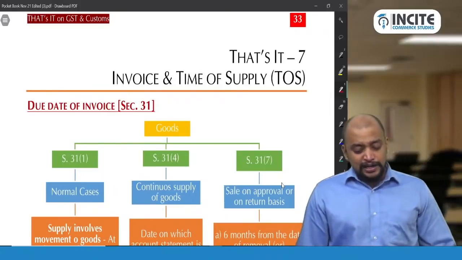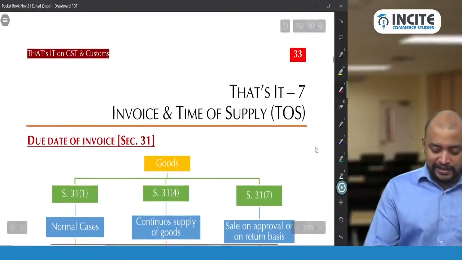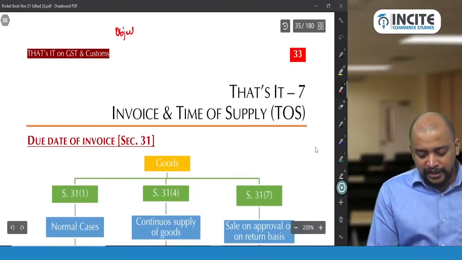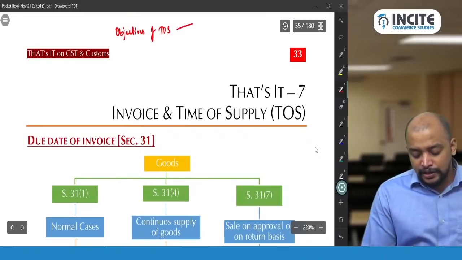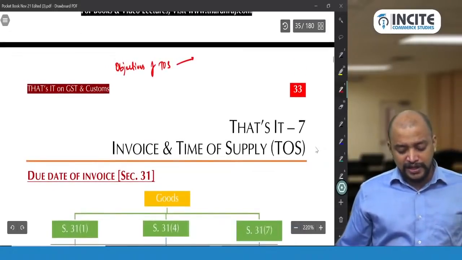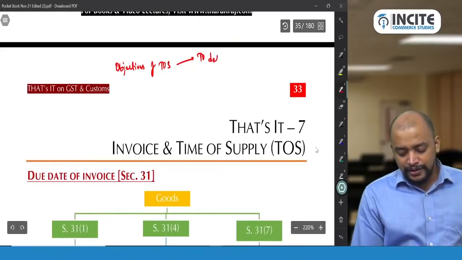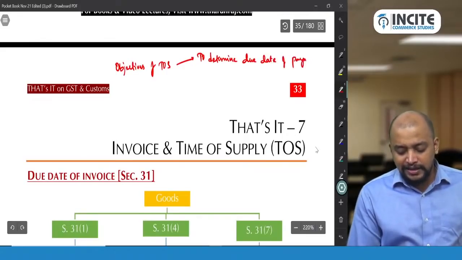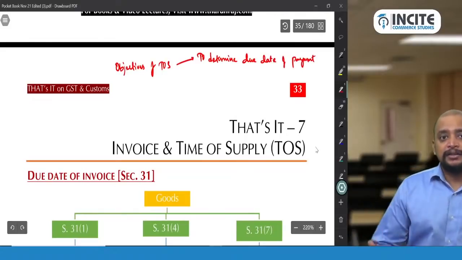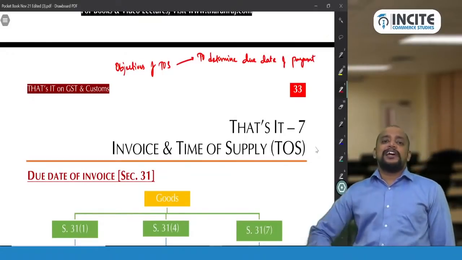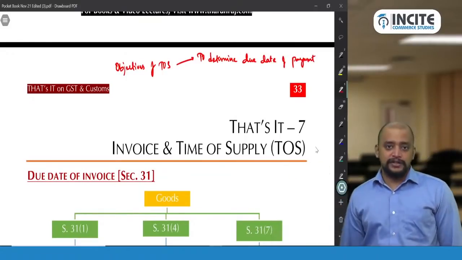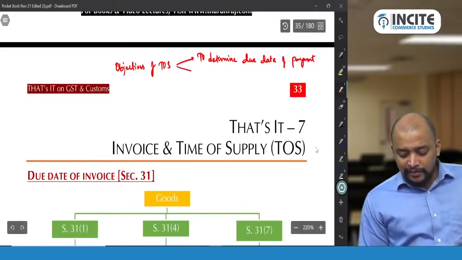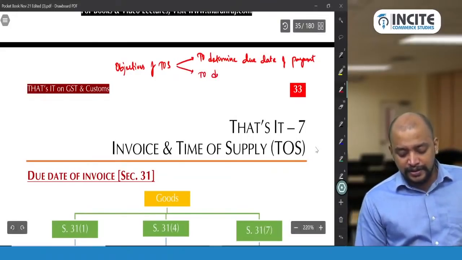Time of supply is to determine the due date of payment of GST. So the objective of time of supply is to determine due date of payment of GST, because if for a transaction time of supply falls in a month, that GST we need to discharge by next month GSTR 3B due date. Okay. And to determine exchange rate, just now we have seen.